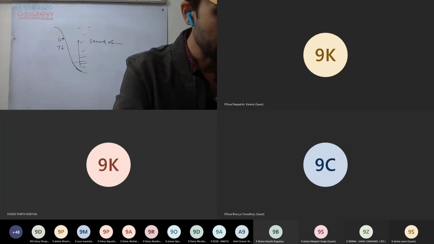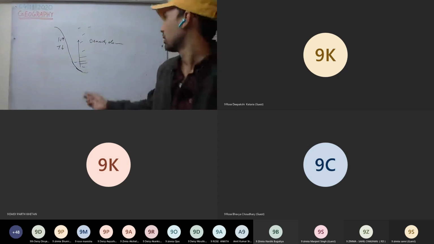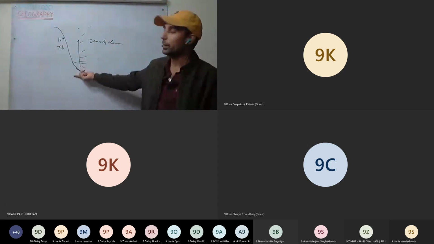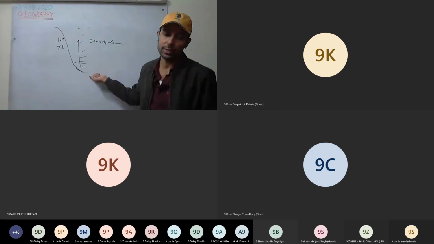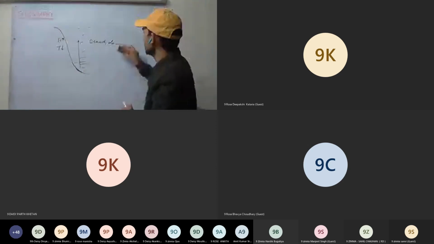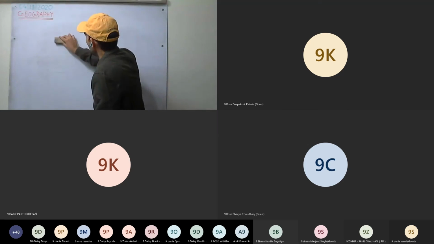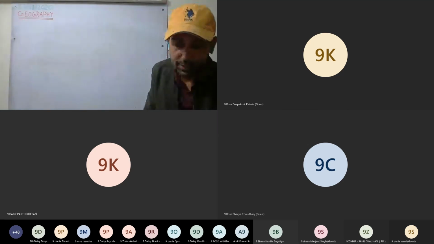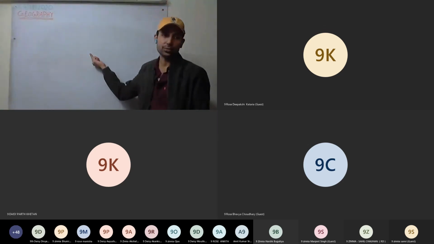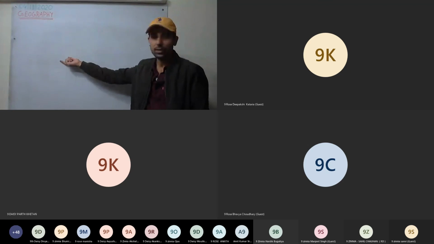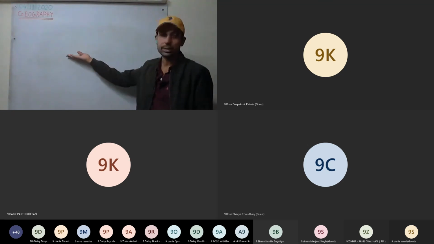Okay, so what causes equable climate? That is the influence of the sea. You can write more there. There is very little diurnal or annual range of temperature over the sea.